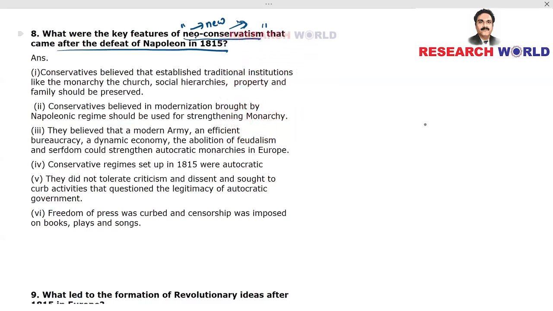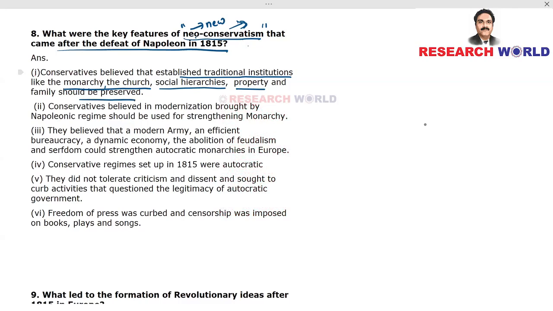Okay, now what are the key features of this neoconservatism after 1850? Hope you have understood the background or you have understood the question well, right? Now, again, we have got 6 points which you should answer. Conservatives believe that established traditional institutions like the monarchy, the church, social hierarchies, for example, nobility, with peasants at the bottom of the triangle, which we have studied in the previous question, etc. That is, social hierarchies, property, and family should be preserved.